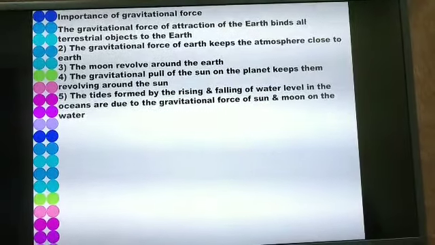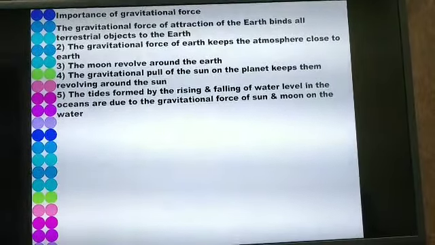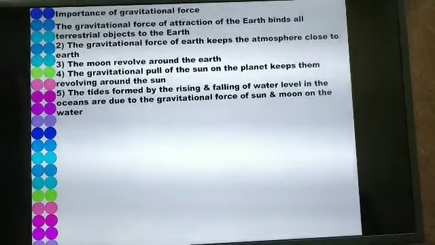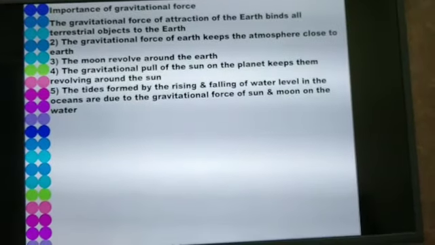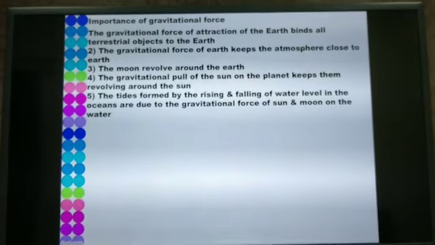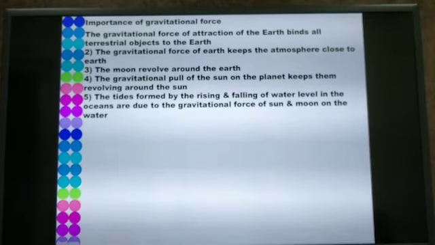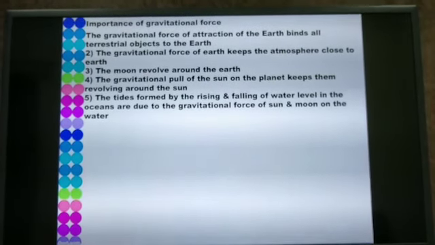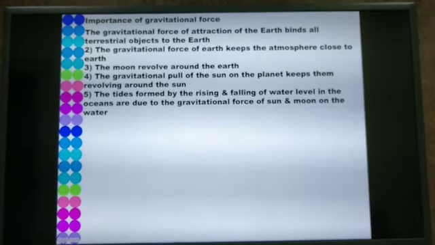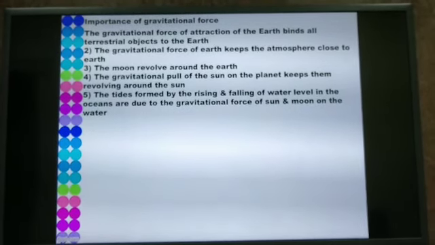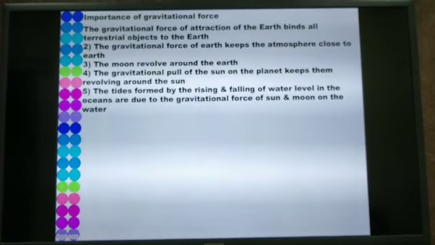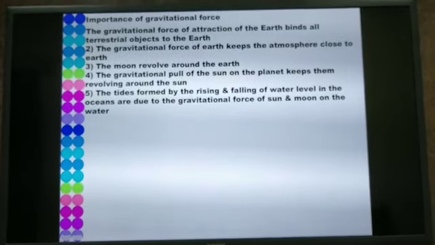So importance of gravitational force is the gravitational force binds all the terrestrial objects to the surface of the earth. The gravitational force keeps the atmosphere closer to the surface of the earth. The moon revolves around the earth because of the gravitational force. The gravitational force which is exerted by the sun on the planets keeps them moving in the orbits around the sun. High tides and low tides are formed because of the gravitational force of attraction between the sun and the moon on water.